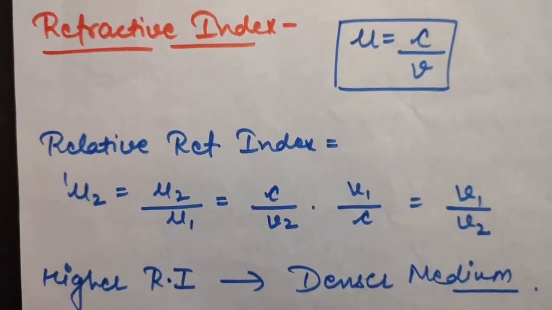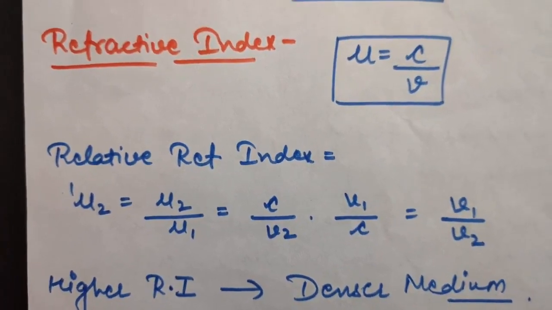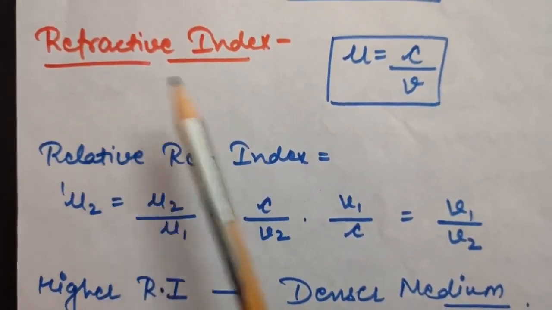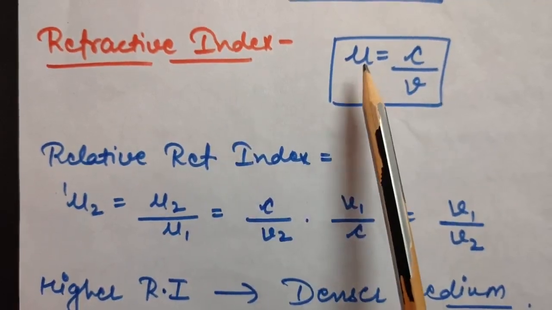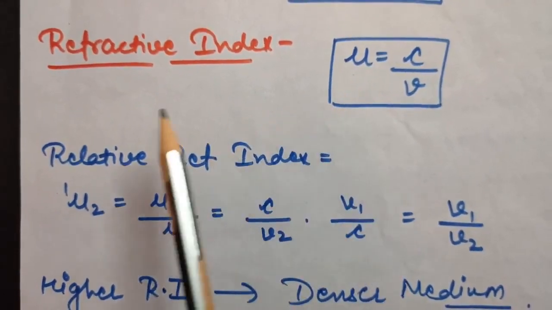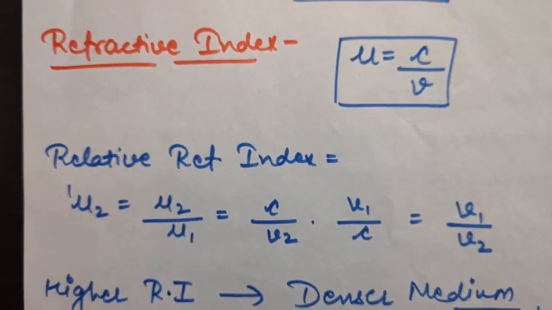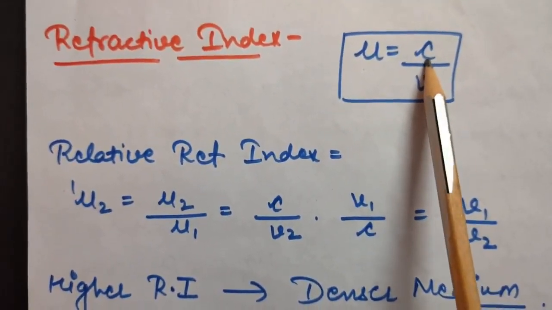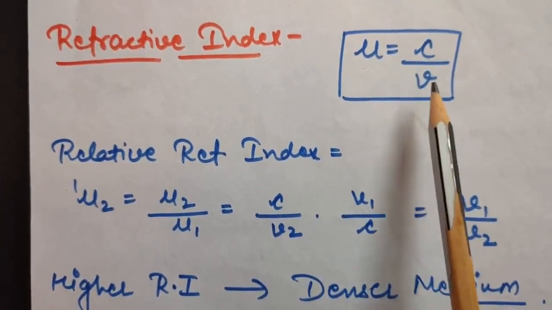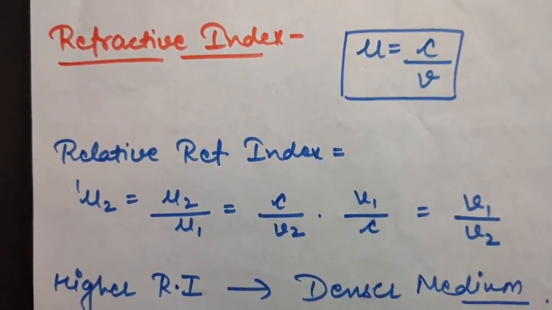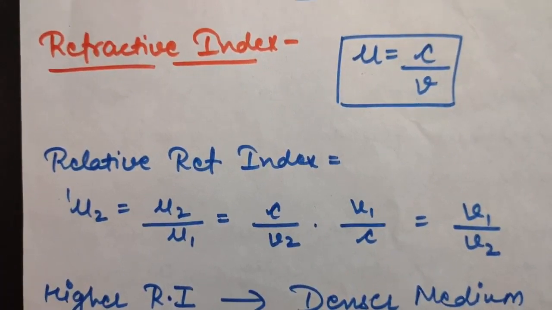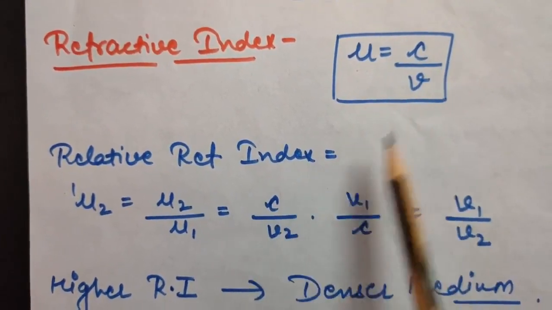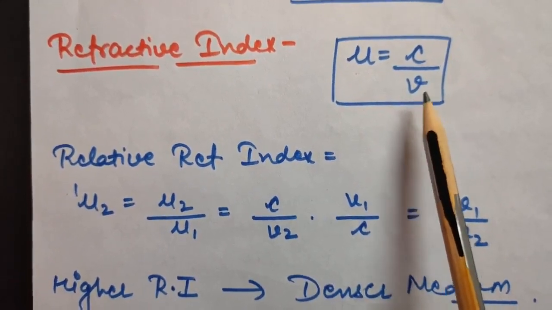Before telling you the laws of refraction, let us study one term, which is refractive index. Refractive index is denoted by mu, and it is defined as the ratio of the speed of light in vacuum, that is C, to the speed of light in any medium, that is V. Therefore, mu is defined as C by V.